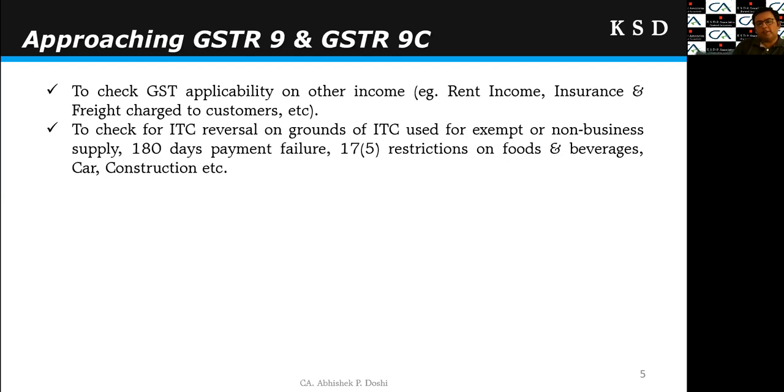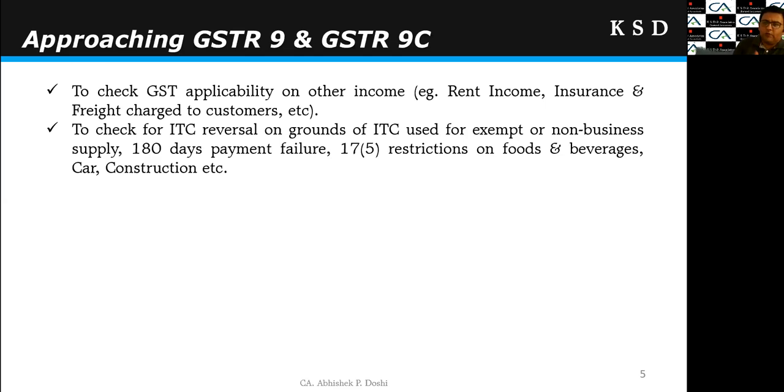Another important point is to check for the ITC reversal. ITC reversal is required on various grounds, right? Say for example, ITC used for exempt or non-business supply, 180 days payment failure. Then there are various restrictions under section 17(5), for example, foods and beverages, car, construction, works contract, etc. So if any ITC reversal is required on account of any of these reasons, and if the same has not been made, we have to give effect to it in the annual filing.